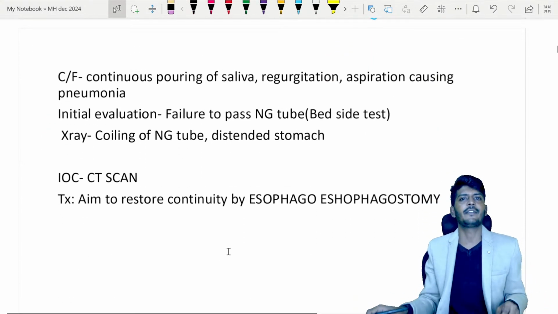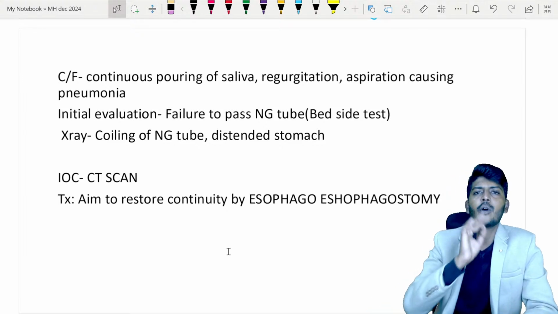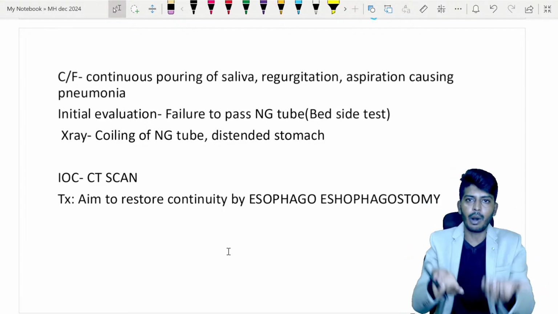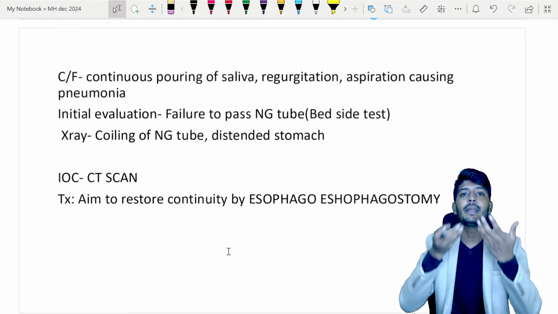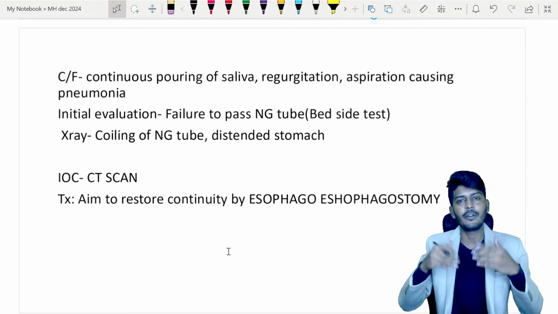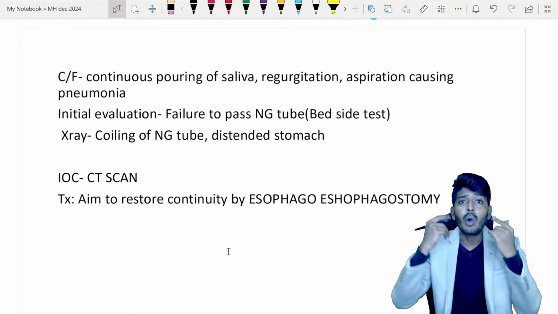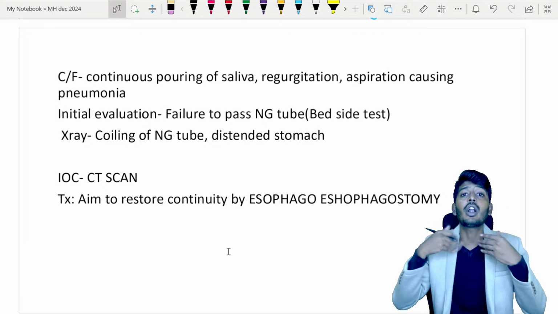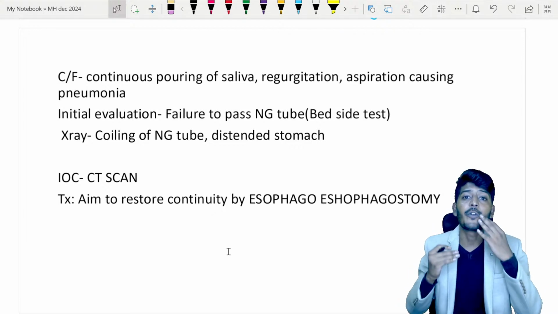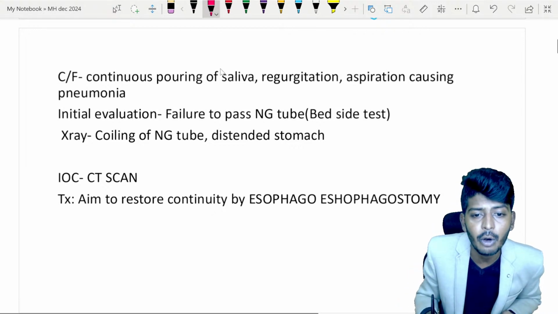What are the clinical features of esophageal atresia? Please listen to me. The most common clinical feature: after the baby is born, saliva will be swallowed normally, not just in the baby, anybody in this world. But here the baby is not able to swallow the saliva. All the saliva will pour from the mouth. That is called continuous pouring of saliva.